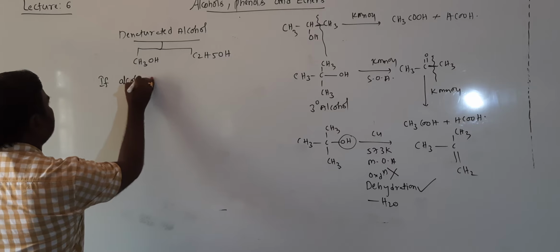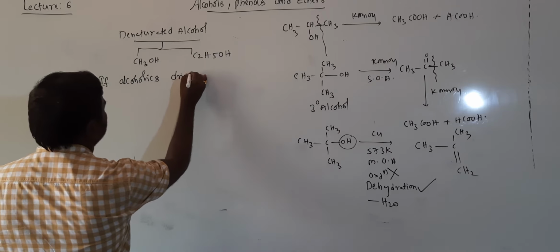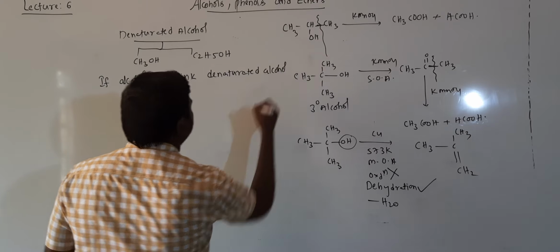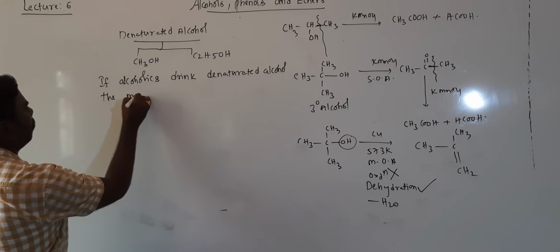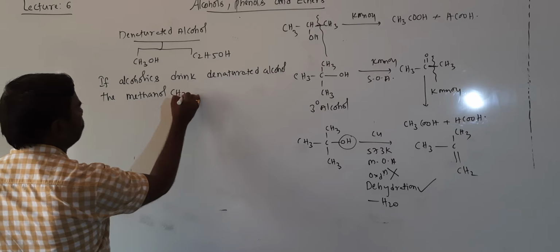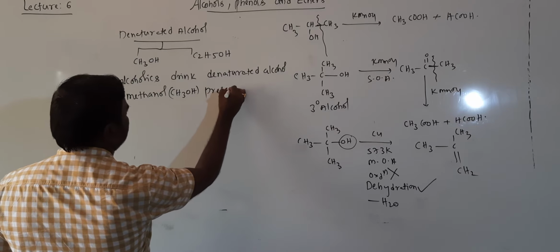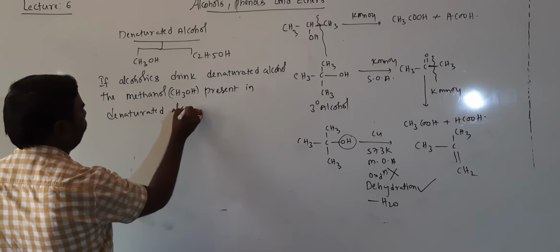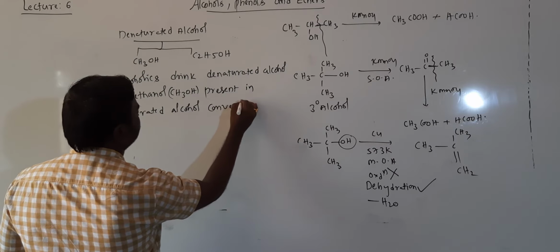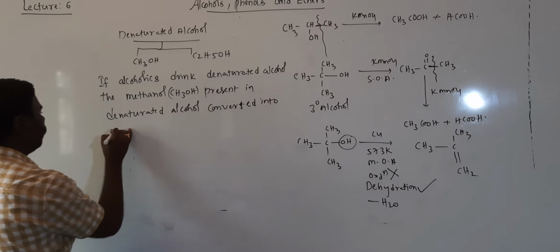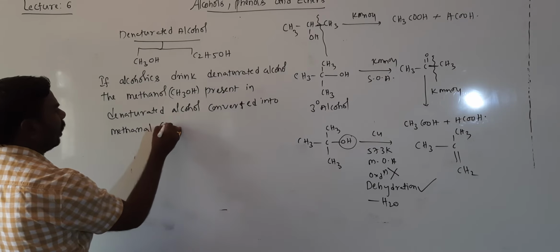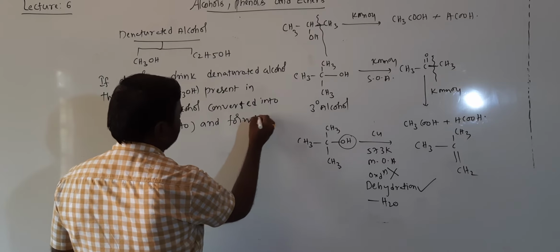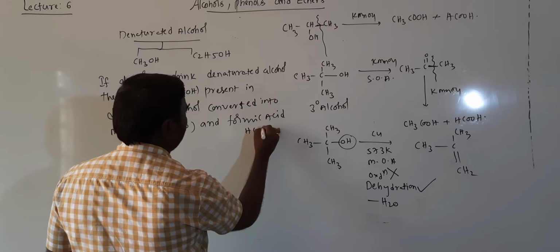If alcoholics drink denatured alcohol, the methanol, CH3OH, present in denatured alcohol is converted into HCHO and formic acid, that is HCOOH.